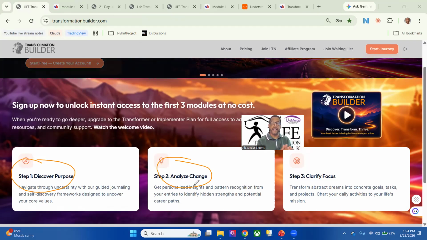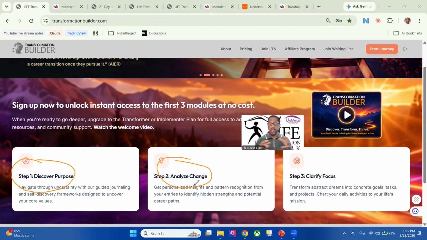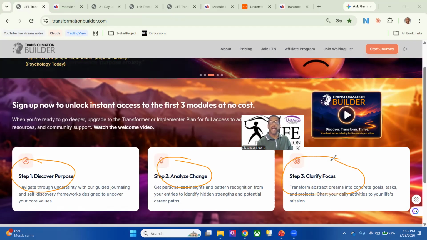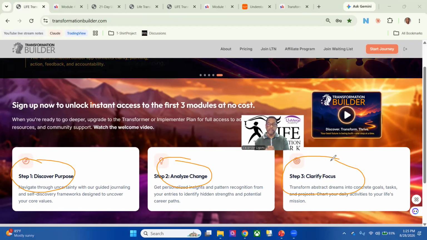Step two is the analyzing. So you have a change that needs to occur, and first we need to understand. Once we know who we are to become, we've got to look at things we may have learned and unlearned, and we've got to make adjustments and take tasks that are needed to make steps in the right direction. But that gets into clarifying focus, which is our third stage. Once we have understood the changes that we need to make, why we need to transform, what the transformation looks like, we're going to now start thinking about the focus that's needed. We're going to sharpen that focus for specific tasks that we need to be taking to move forward.